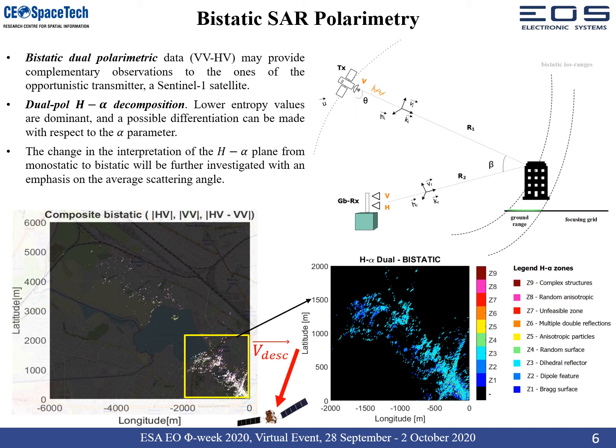VV and HV data were analyzed using a dual-pol H-alpha decomposition. Most of the scatterers are placed at low entropy values, and a first classification can be made according to the average scattering angle. Further investigations will be made to understand the changes of the dual-pol H-alpha zones in bistatic geometry.